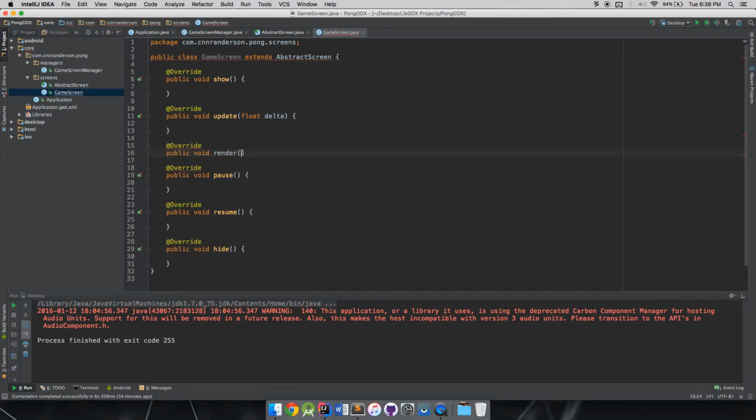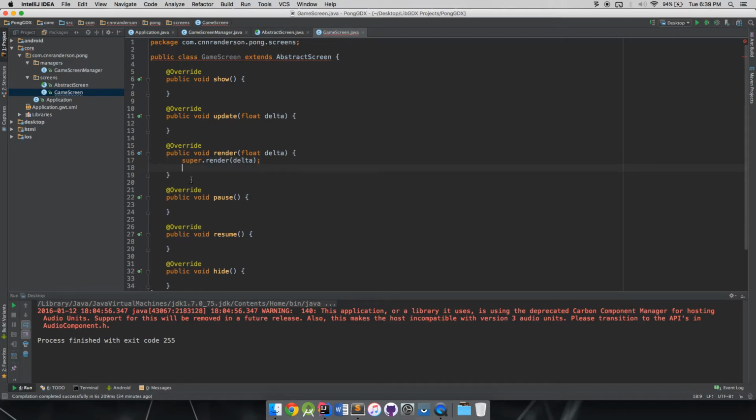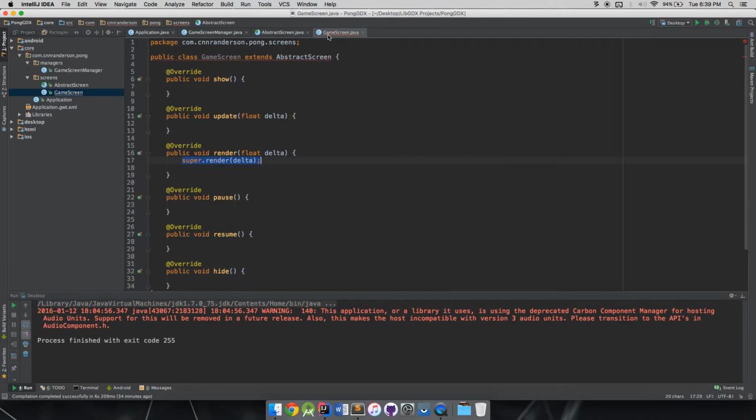public void render, and that comes with a float delta, and that is going to have our super.render with the delta. What it's doing here is using this game screen like anything else we introduce here. It'll just call this first, which is coming from this abstract screen, and it's going through this stuff. It'll call this code first, and then it'll do our work. So that's just the design of how we have this set up.